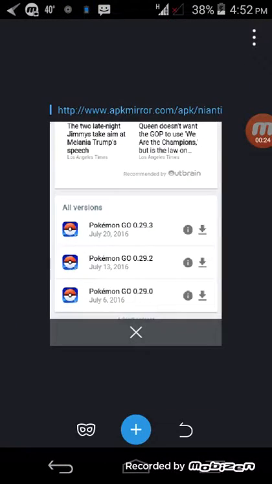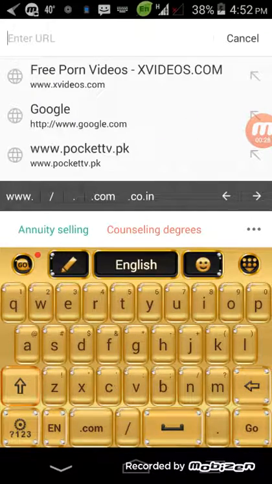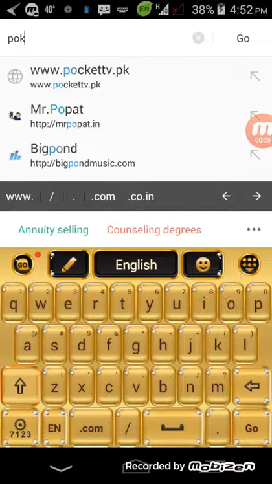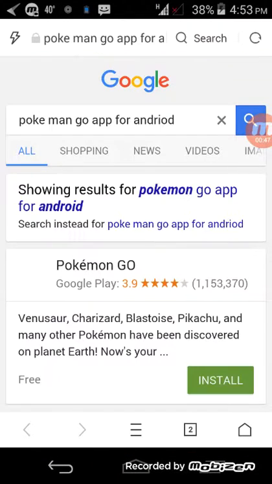When you go to Google, then click Pokemon Go, Pokemon Go application for Android. My mobile set is Android, so I am trying this. If you have iOS, then try an iOS.